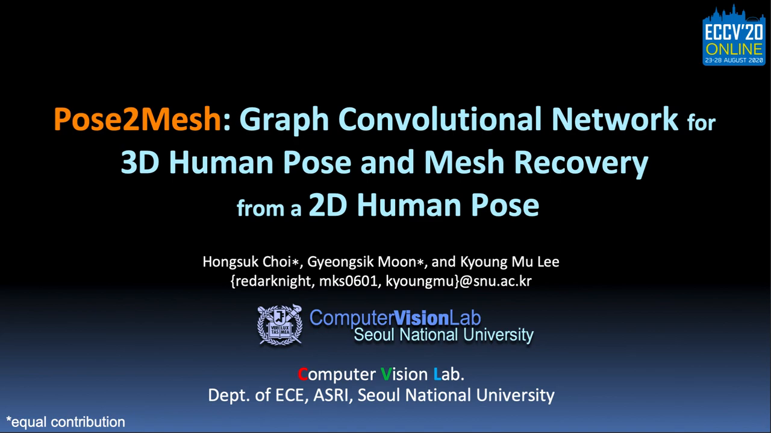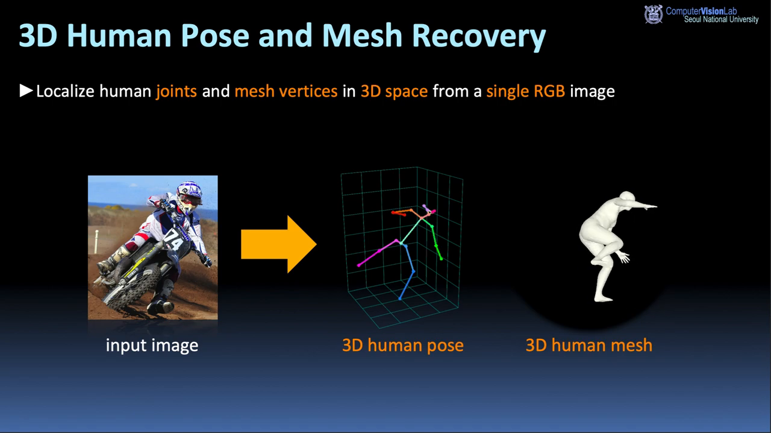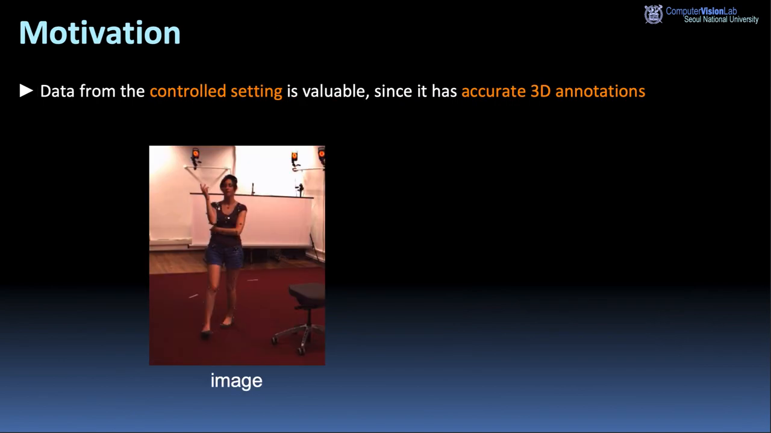Hello everyone, I would like to present about PoseMesh, a graph convolutional network for 3D human pose and mesh recovery from a 2D human pose. The goal of PoseMesh is to localize human joints and mesh vertices in 3D space from a single RGB image.